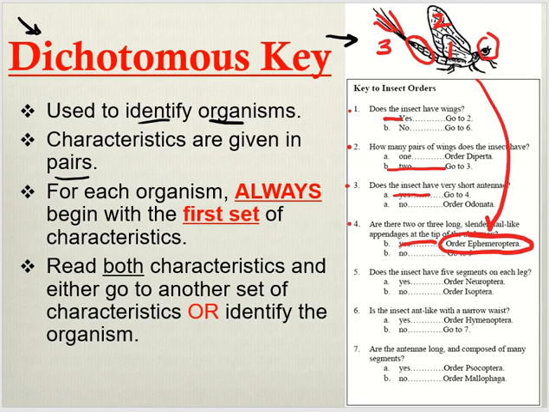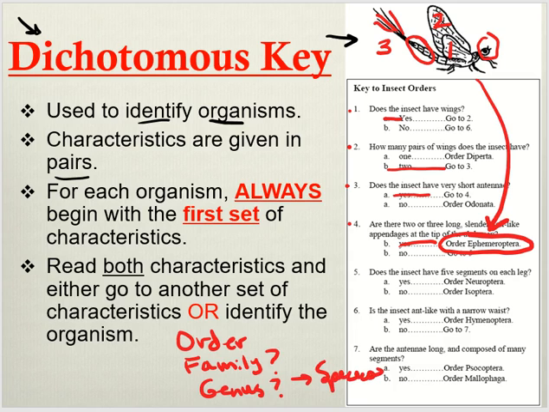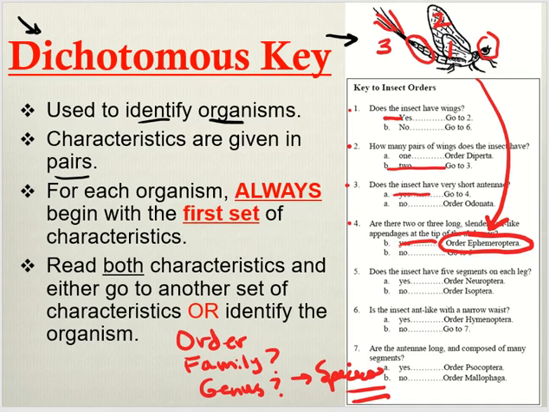Now, once a scientist gets to that point, they know this belongs in this order. Order is right in the middle. When we look at all of our taxa, they would take that and go to the order, and then they start placing it again. Once they figure out the family, they figure out the genus. Then they ask, does this fit with any other organism? If not, it's a whole new species. Does that make sense? It's a process that goes 4 or 5 or 6 times to classify one organism.